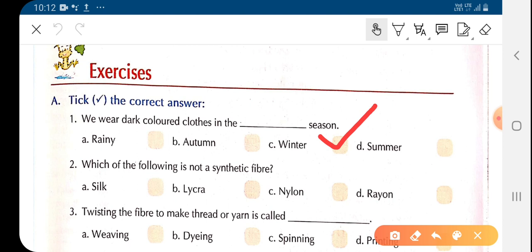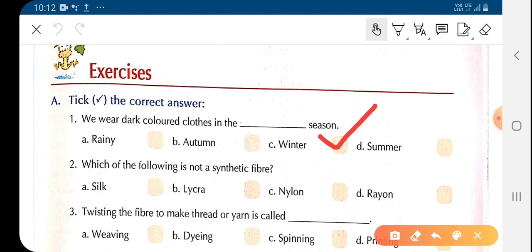Now, which of the following is not a synthetic fiber? As we have studied in the chapter, synthetic fibers are the fibers which are made in labs or in factories using chemicals.